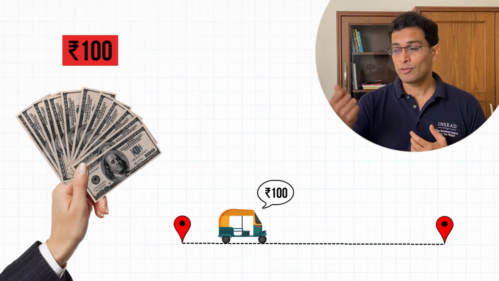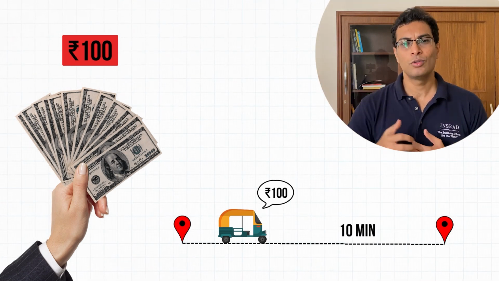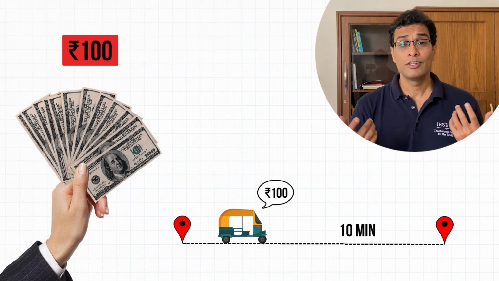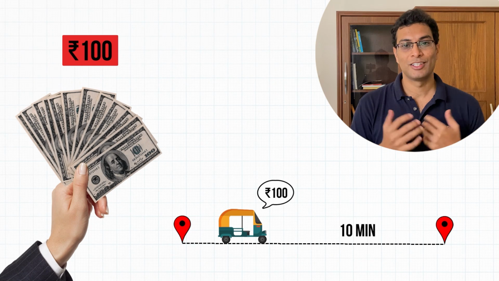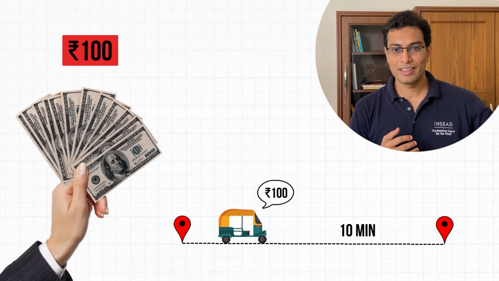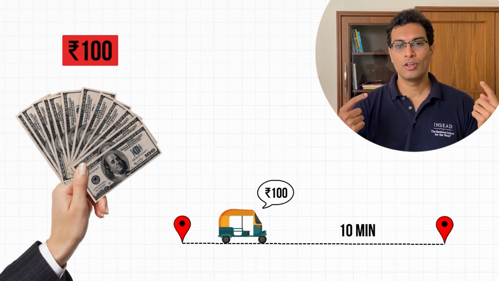So what will happen if you actually go and pay that auto wala 100 rupees? It will take you maybe 10 minutes to reach that city center. But your 100 rupees will get over. And what you are thinking is that 100 rupees bacha leta, to acha rehta, I would have invested it, I would have done this, I would have done that, vagera, vagera. So that is the equation that might be running in your head.